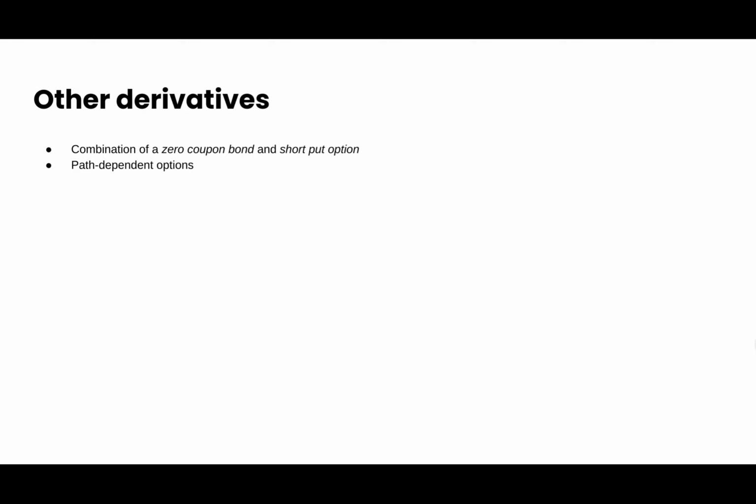Another large class of products are built with path-dependent options. A path-dependent option is an option for which the value depends not only on the price of the underlying asset, but also on the path that the underlying asset took during the life of the option. There are many types of path-dependent options, for example, barrier options.